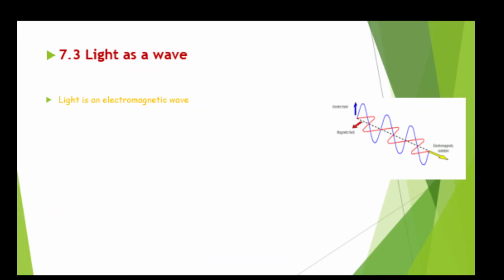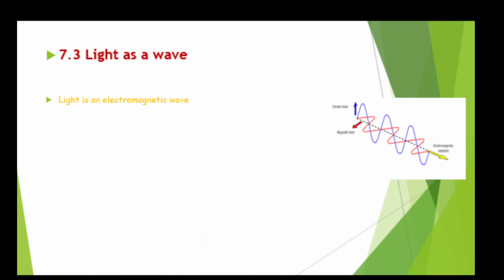Now if you see, I wanted to take a different color. So now suppose I am taking another wave which is vibrating in this direction, which is perpendicular to this direction. Then you will see clearly this is the horizontal plane, isn't it? This is the vector we can show here in this direction. So this is the magnetic vector, this is the electric vector, and this is the direction of propagation of the wave.